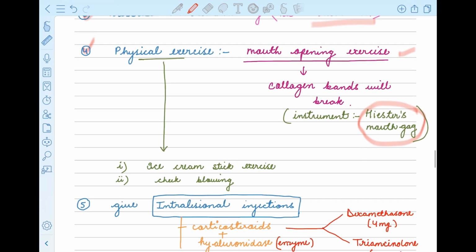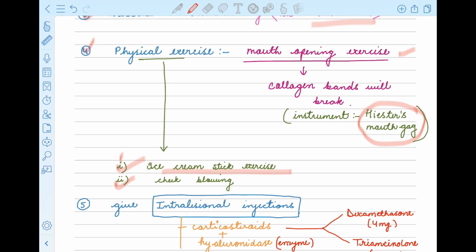Now let's see what are the physical exercises that we do. First is the ice cream stick exercise. In the ice cream stick exercise, we ask the patient to keep an ice cream stick in the mouth, and gradually we keep on increasing one by one, in order to see if there is an increase in the mouth opening or not. Gradually we add one at a time, and after some time we increase one more ice cream stick. This is how the ice cream stick exercise is done.